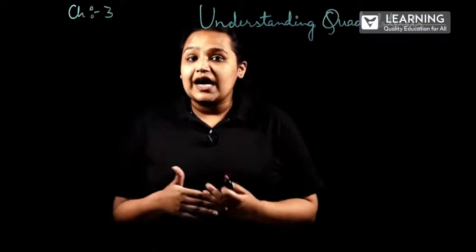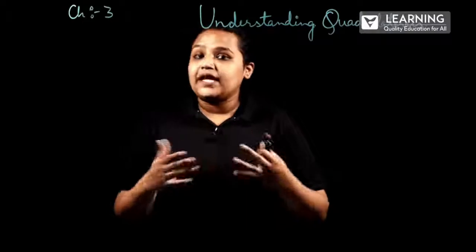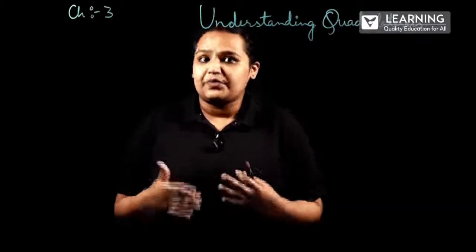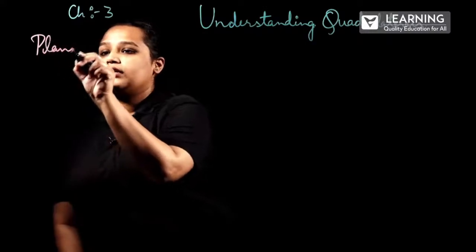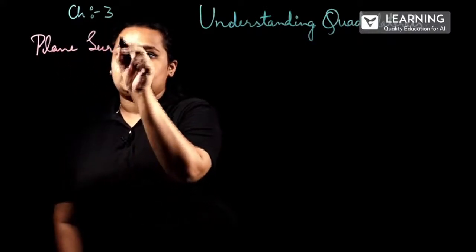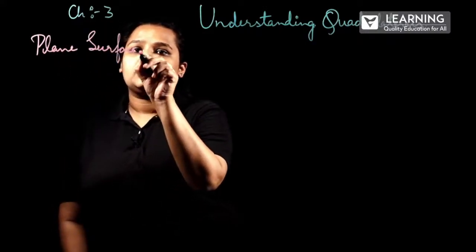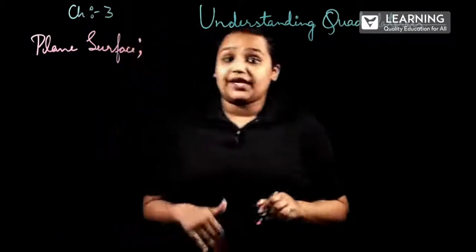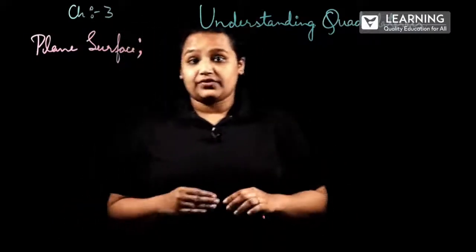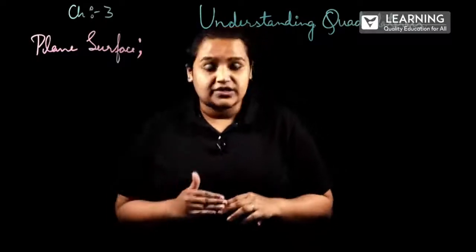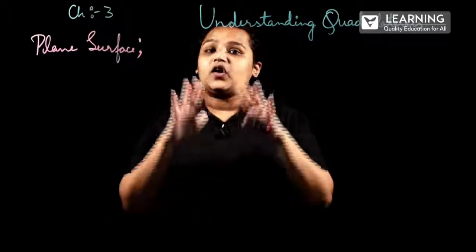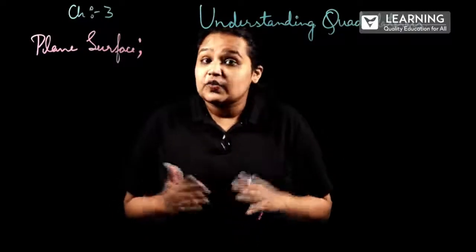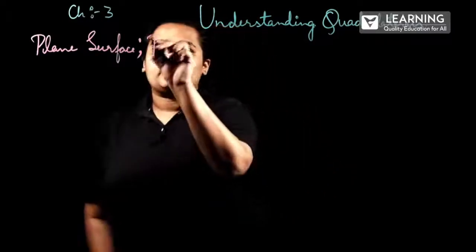We know what plane surface and plane curve are. We'll brush up again. What is a plane surface? A plane surface is a flat surface which is a two-dimensional figure and it will be expanded in all the directions.